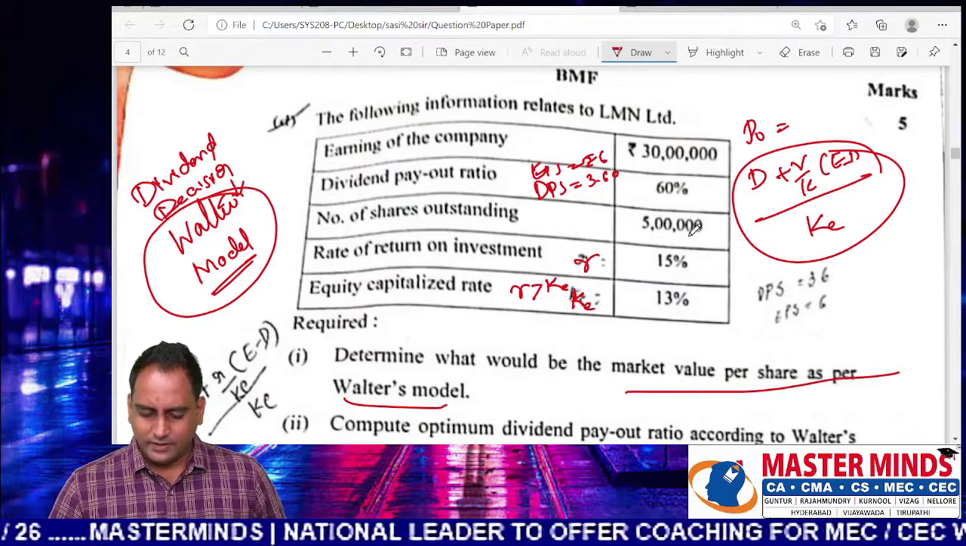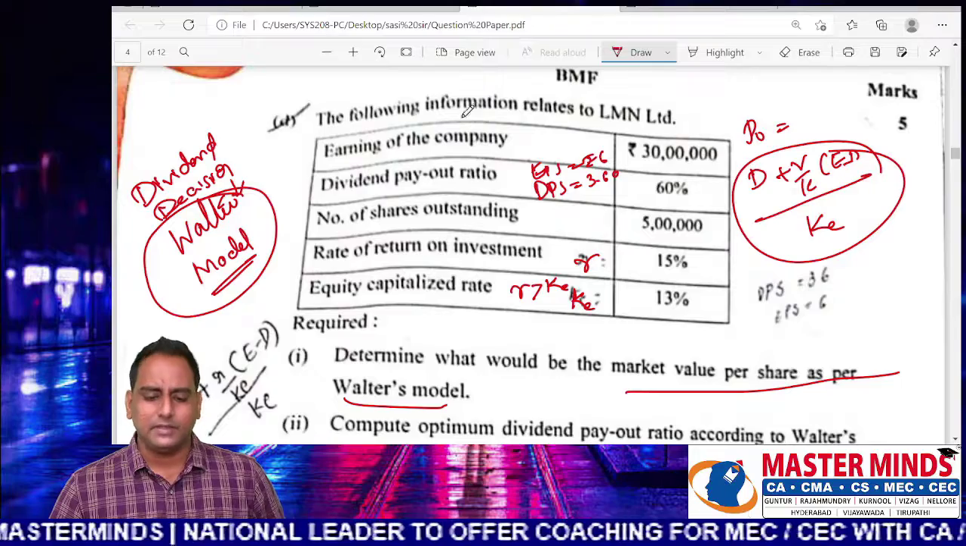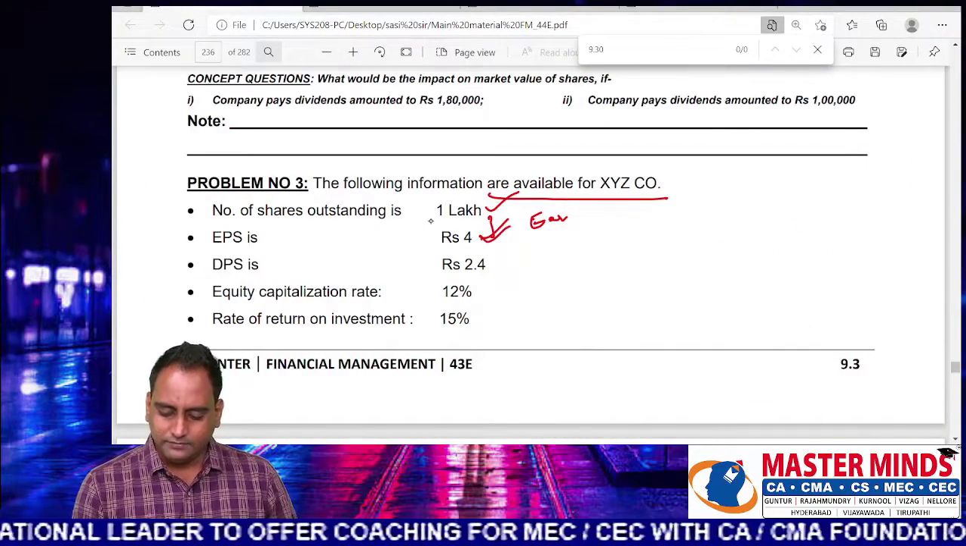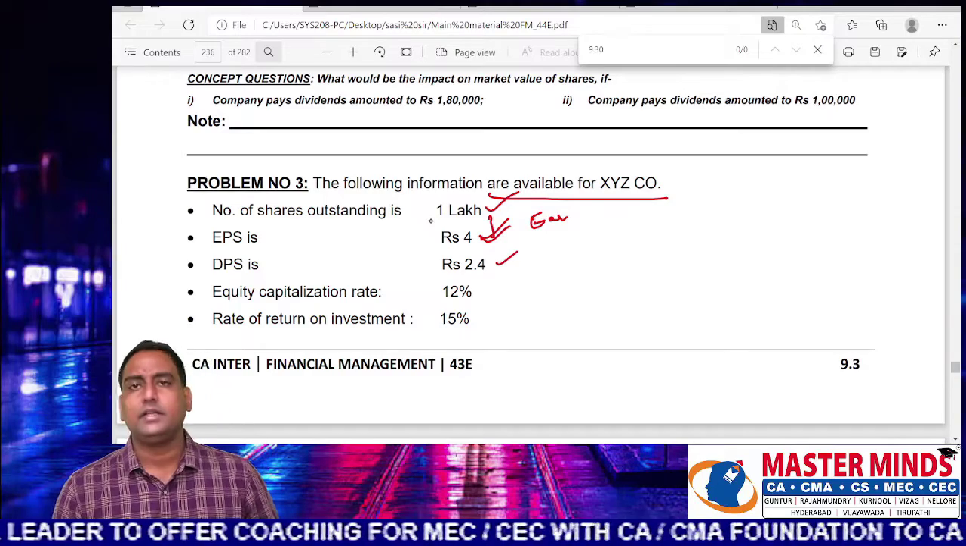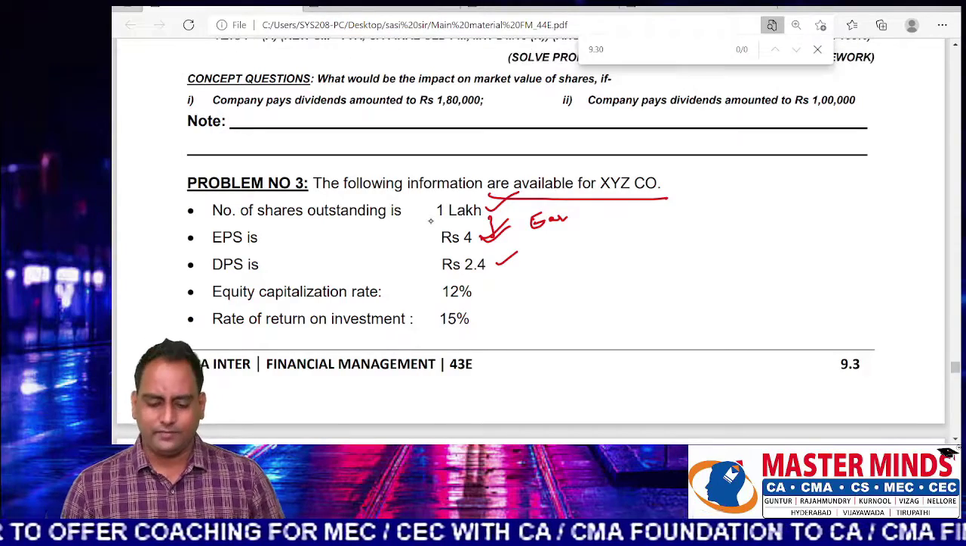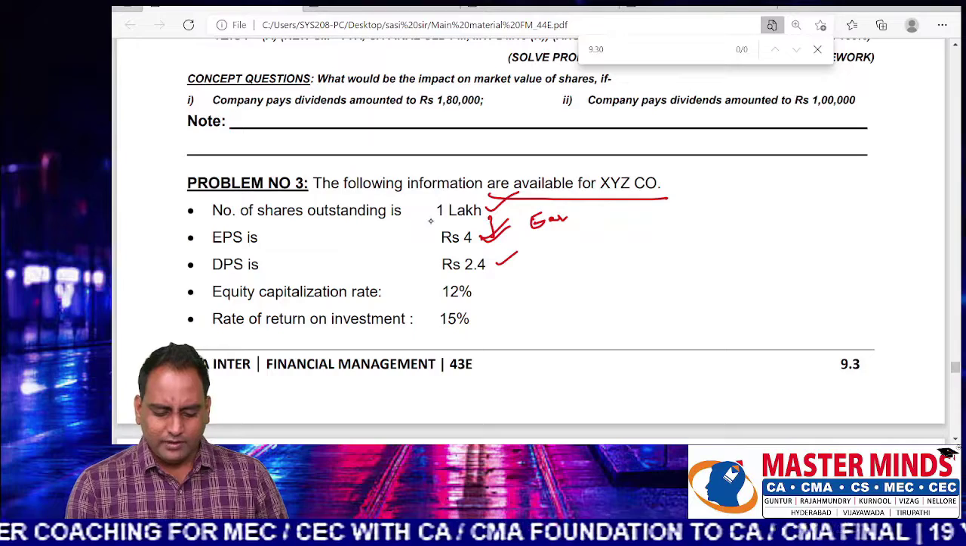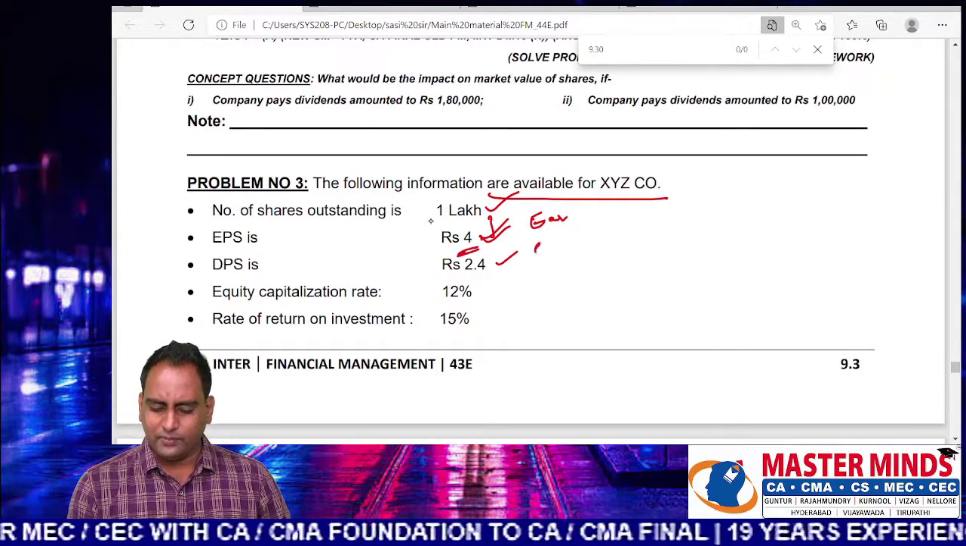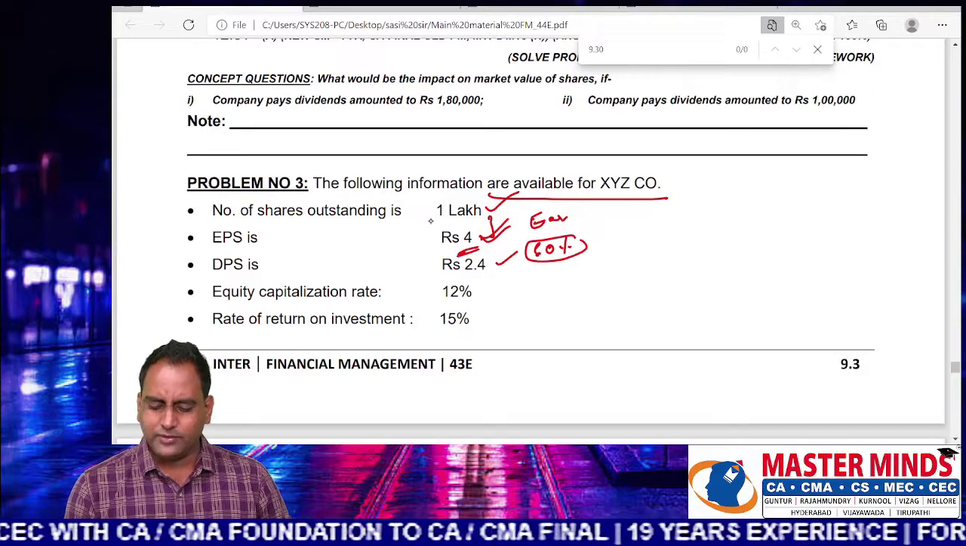30 lakhs divided by 5 lakhs, 6 rupees is the EPS. So in our material, EPS and dividend per share are already calculated and given. You can see dividend was paid at the rate of 2.4 from 4 rupees EPS. That means what is the dividend payout ratio here?